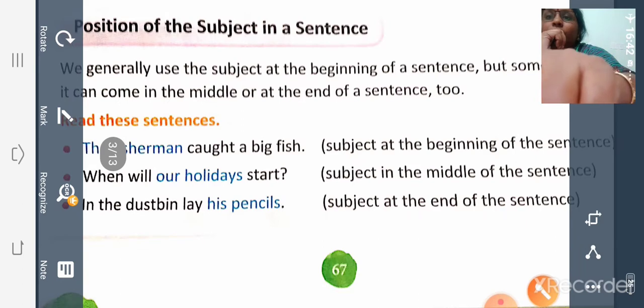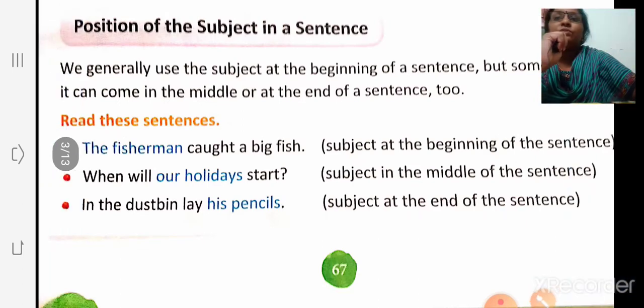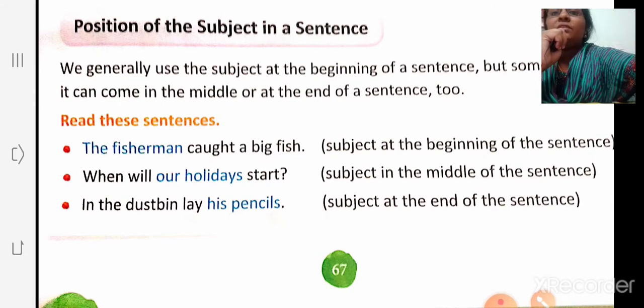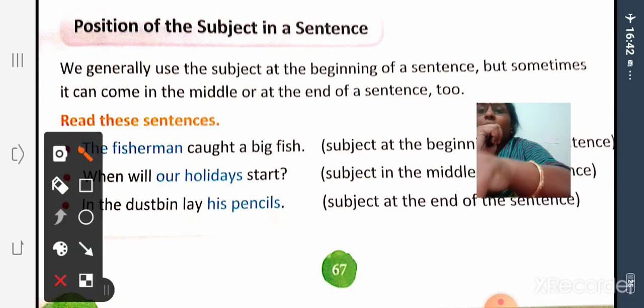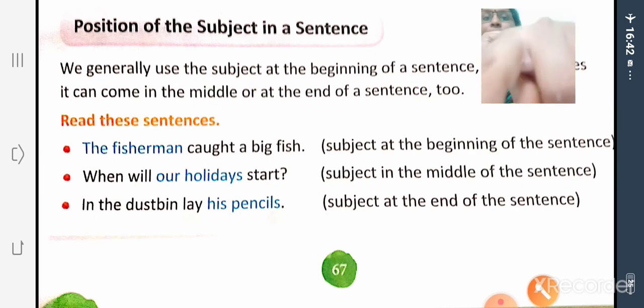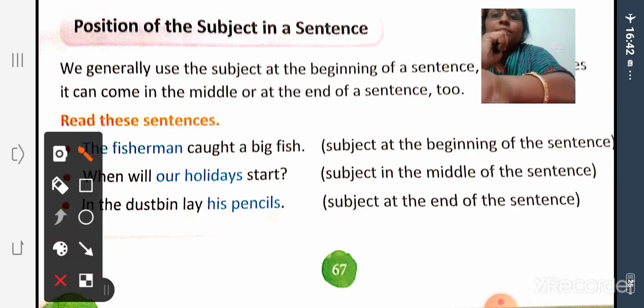Now, position of the subject in a sentence. We generally use the subject at the beginning of a sentence, but sometimes it can come in the middle or at the end of a sentence. So look at these examples. The fisherman caught a big fish. Here the subject comes at the beginning of the sentence, the fisherman.